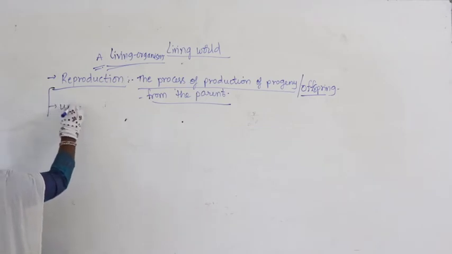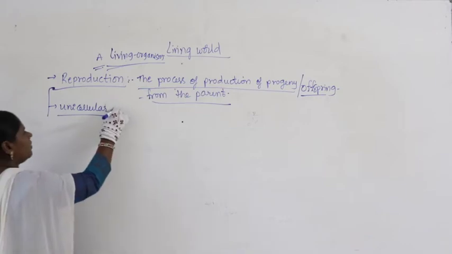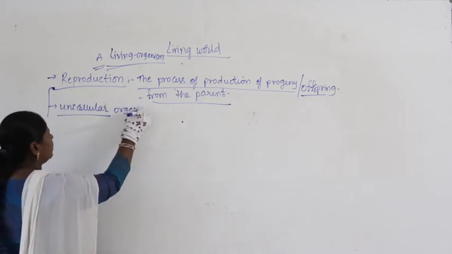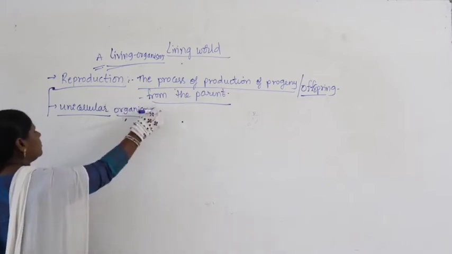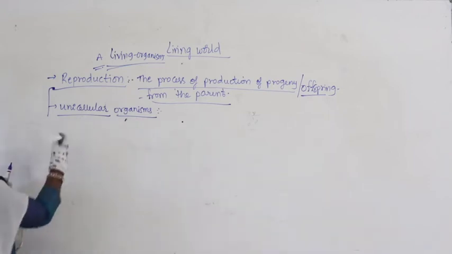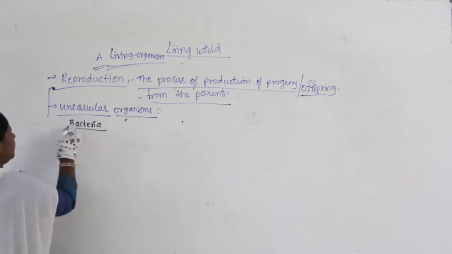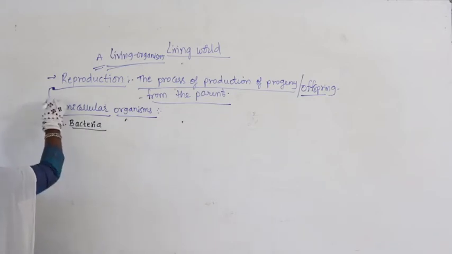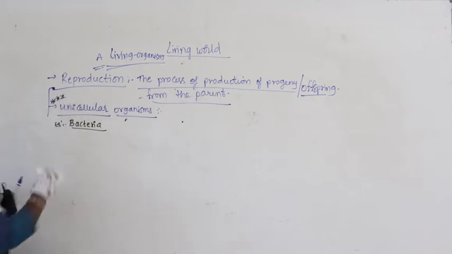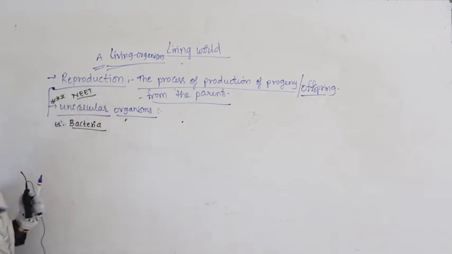Now if you look at reproduction here, for example, as we discussed, unicellular organisms. In unicellular organisms, what is the best example? So the most commonly studied example is always bacteria. So in case of bacteria, the statement is a very important statement. We have had the statement previously in the final NEET also. It was given as one of the options in the final NEET question.